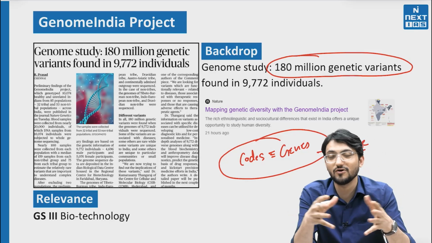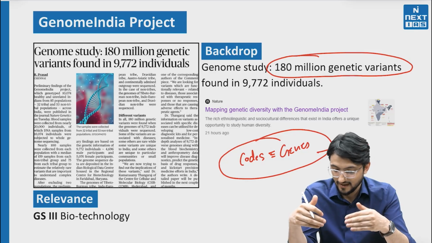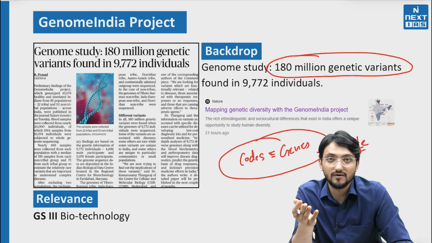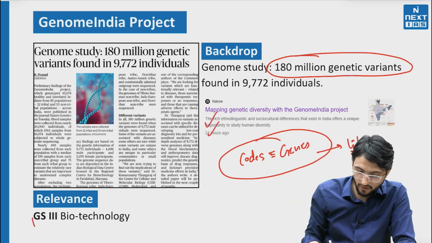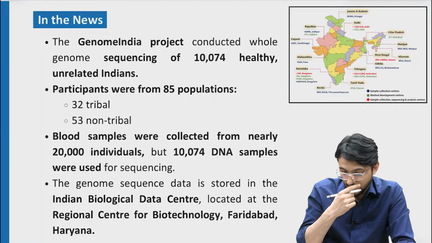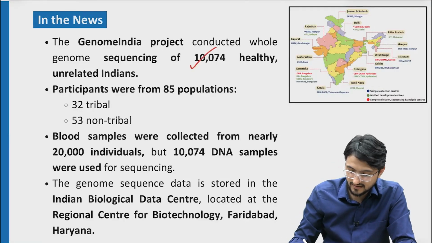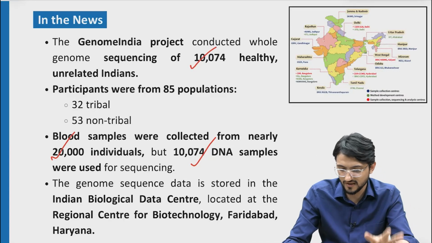sequencing all the genes or the genomes available in India, because that will be a very big project. They are only conducting around 10,000 people, so it has to be optimal. So this is the news, and it will be important for GS3 biotechnology. 10,000 people have been chosen, and we collected certain samples, around 20,000 individual samples, all these things.